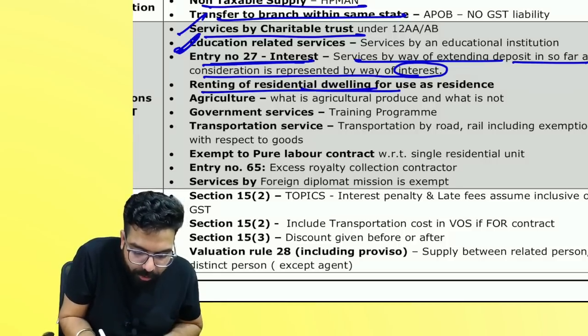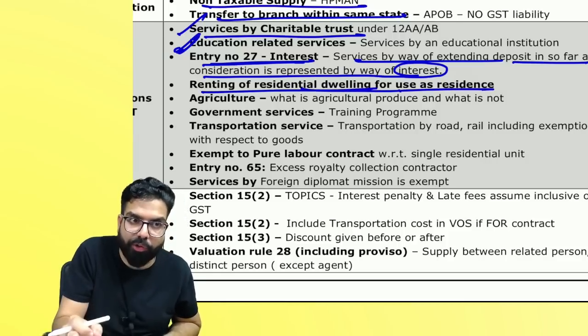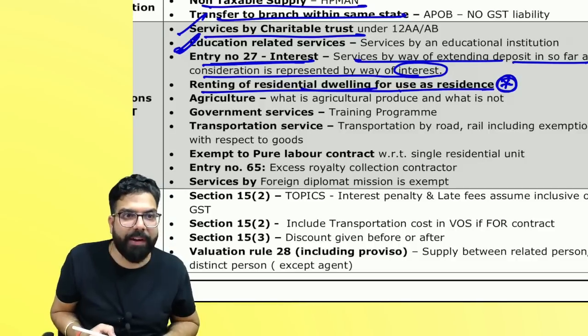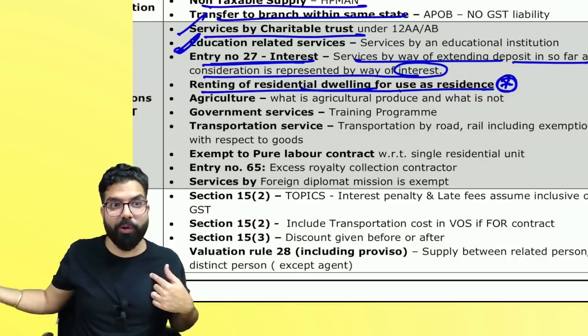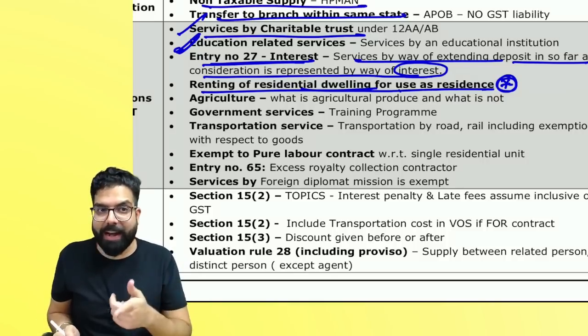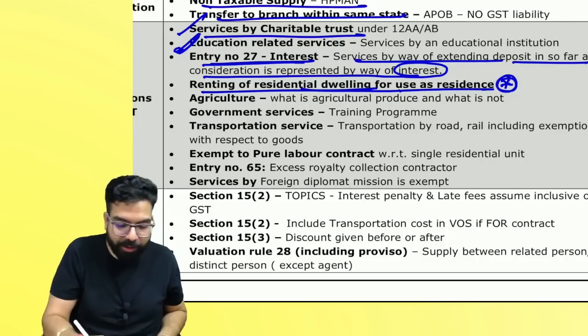Next, renting of residential dwelling for use as residence. You will see a lot of questions, it is an exempt supply. Can I go ahead, everyone? But here, please be very careful about it. If it is given to a registered person, if I am a registered person who took renting of residential property, then I have to pay GST under RCM and I will get the credit also. Please be very careful about this in the exam.